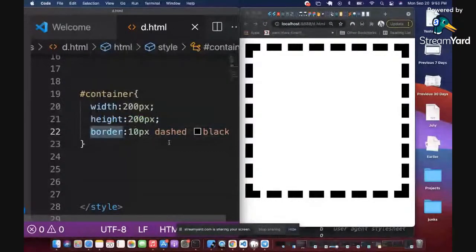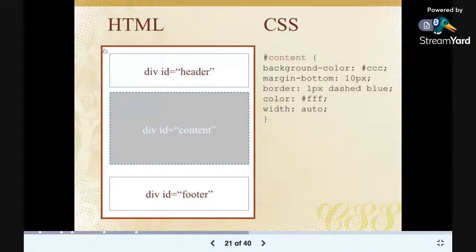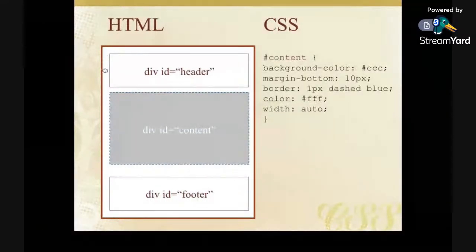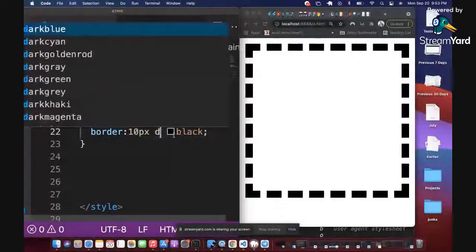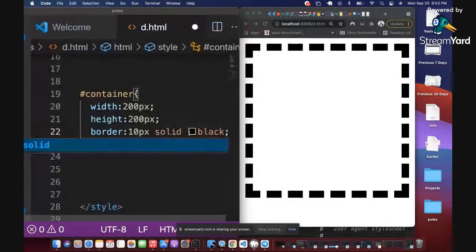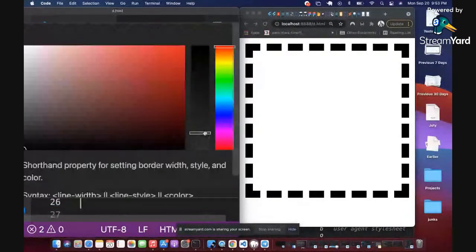So look at the example we're following. Now let me return this back to this box. We're trying to mimic this box here. And this box is not dashed, it's solid. So I'm going to return this back to the way it was before, just so that we achieve that objective. I'm going to make it solid. I'm going to make it red.